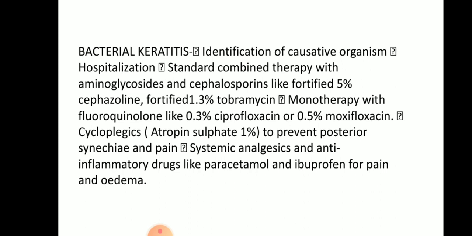cycloplegics like atropine sulfate 1% to prevent posterior synechiae and pain, and systemic analgesics and anti-inflammatory drugs like paracetamol and ibuprofen for pain and edema.